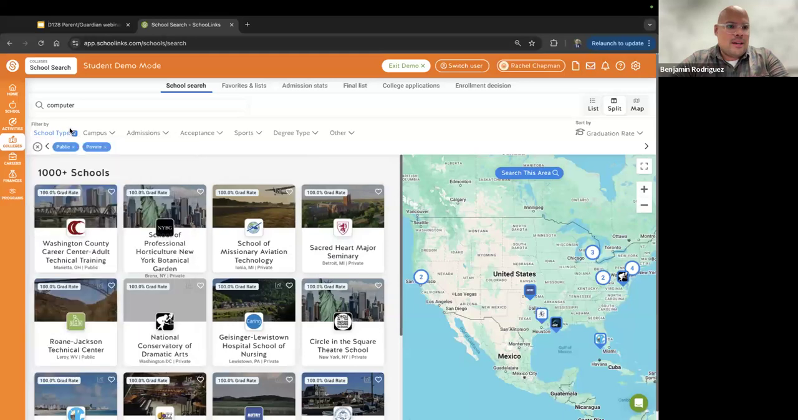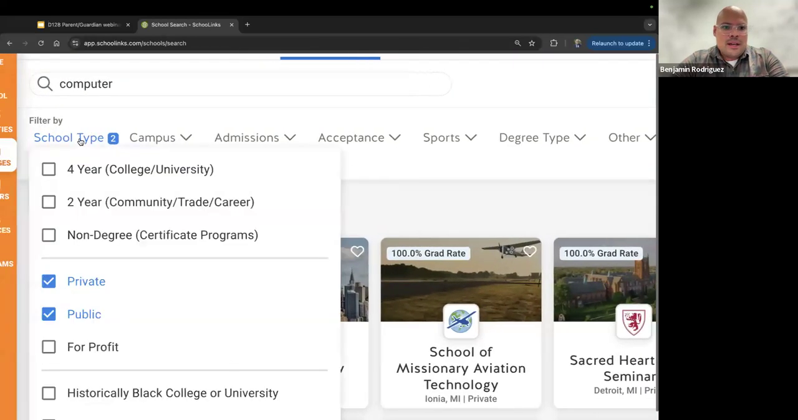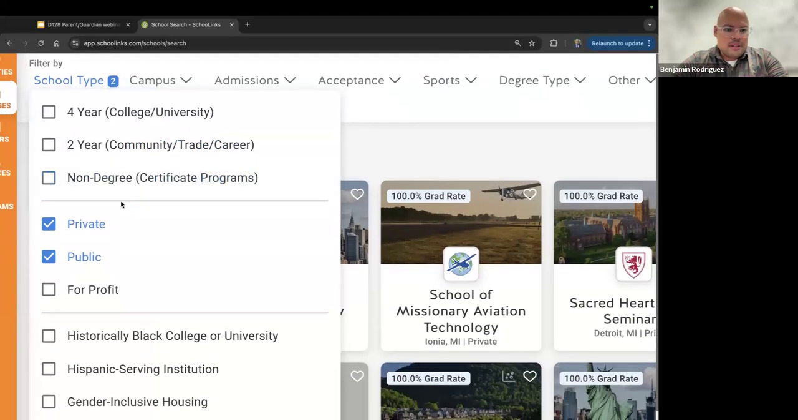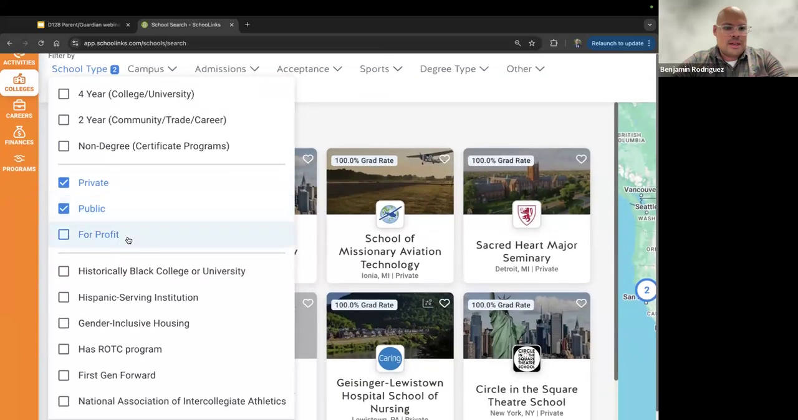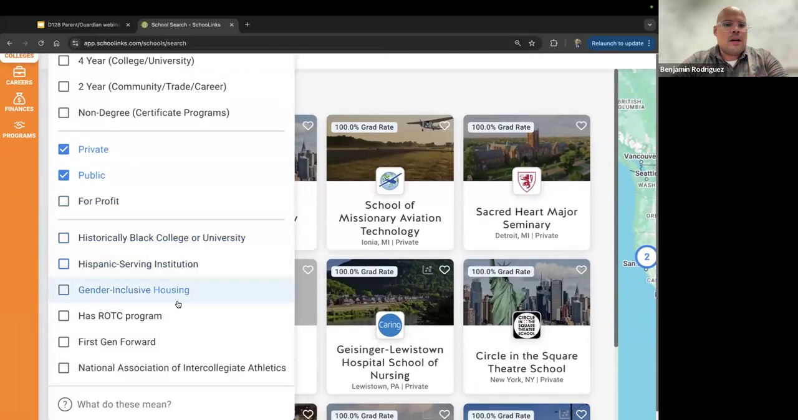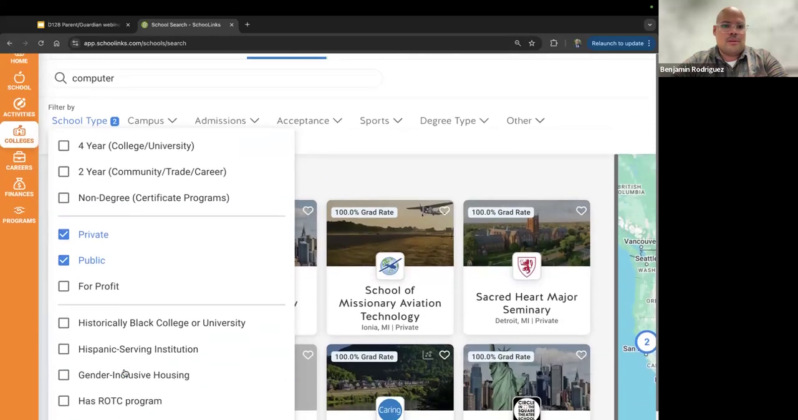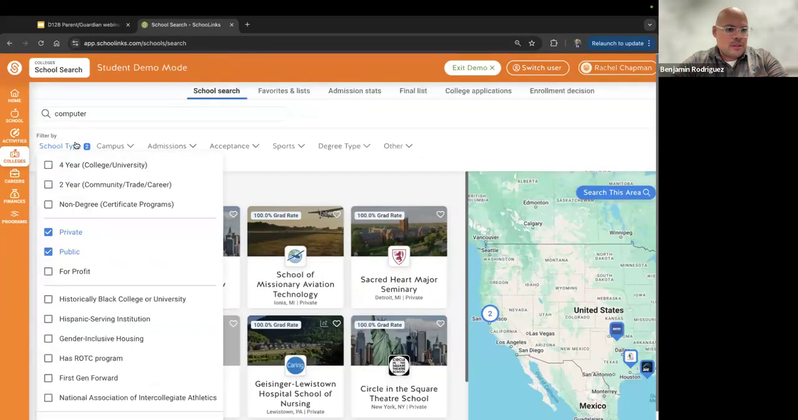Something to note is as I hover over each of these submenus and filters, I can also choose to just see 4-year schools, 2-year schools, trade schools, and non-degree and certificate programs. I have other filters such as private and public, for-profit, and some other ways to organize those schools as well. And what's great is that you also have this little question mark option that lets you learn a little bit more about what those mean. But yeah, so you can filter your search through there.